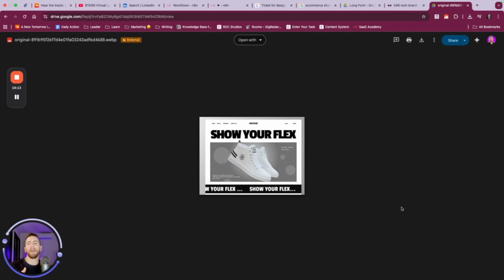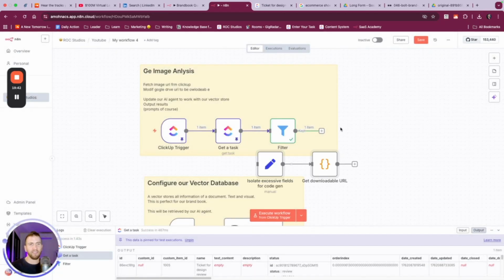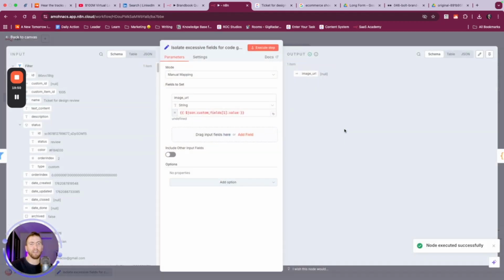And so the point I'm trying to make is that this is not actually an image. When we look at this stuff, we're actually on a web page that's showing an image, so it's not AI optimized. So what this means is we want to change the URL format, and we're going to jump into that right now. And so in order to properly analyze this, we need to extract the fields. And for the sake of time, we're just going to paste these in here. And what this does is basically, first, it extracts the video, it extracts the image link.